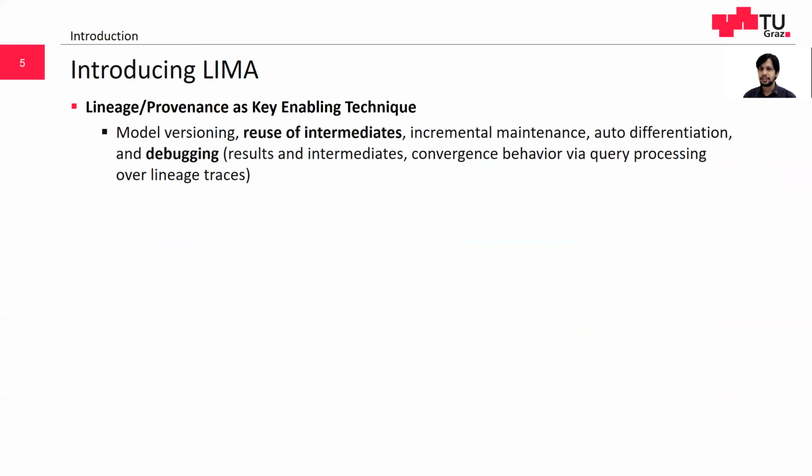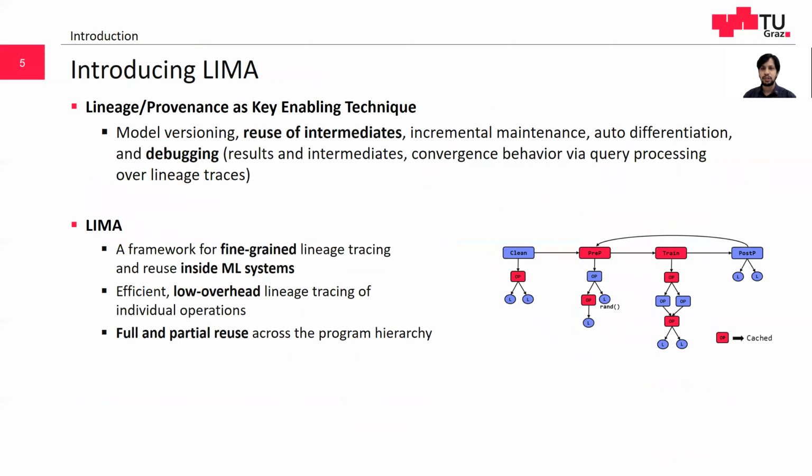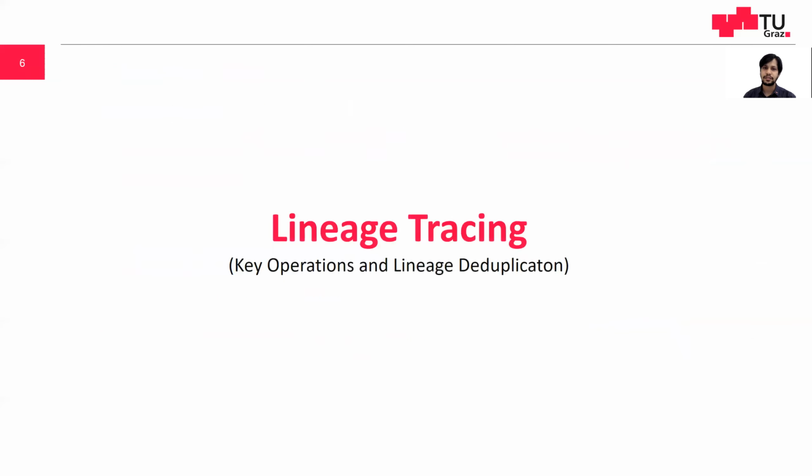To address this redundancy, we introduce the Lemma framework. Our work is based on the observation that lineage tracking enables the reuse of intermediates, model versioning, and debugging. Lemma is a framework for fine-grained lineage tracing and reuse inside ML systems. We employ low-overhead lineage tracing of individual operations and full and partial reuse across the program hierarchy. We integrated Lemma into Apache SystemDS. However, the underlying techniques are fully or partially applicable to all types of ML systems.